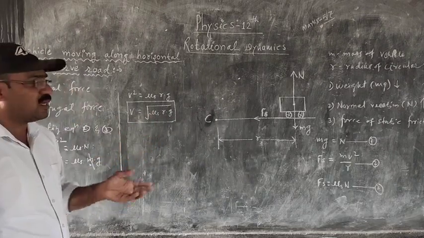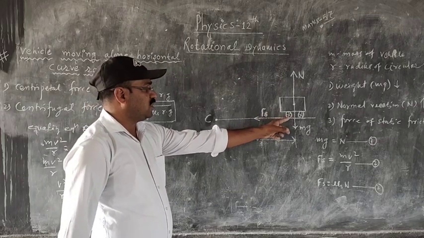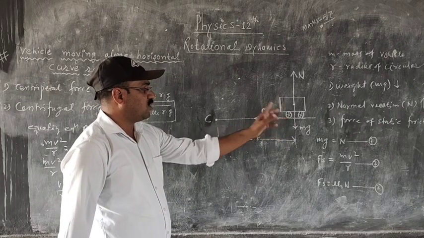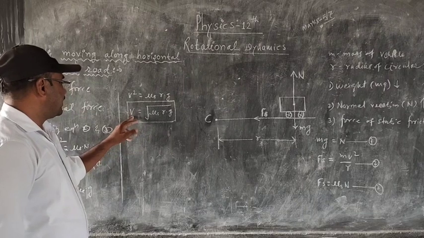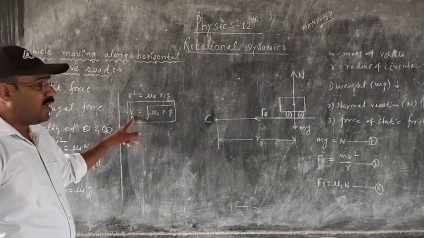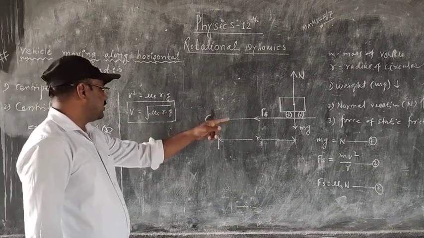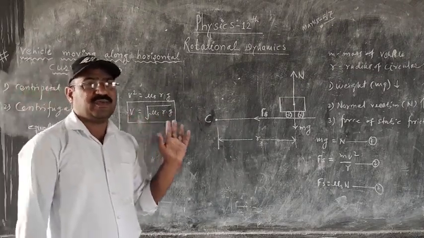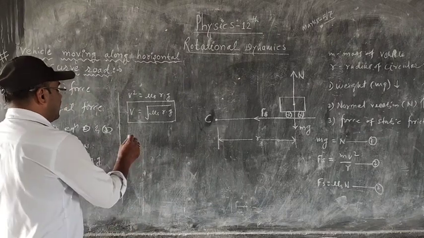Mu is again constant for the tires of the vehicle and the road surface. Only the factor r determines the value of the speed of the vehicle. As r changes, the speed of the vehicle changes. So this is the maximum speed.